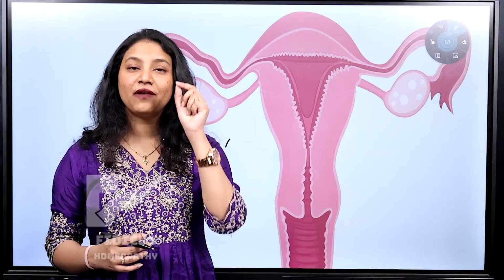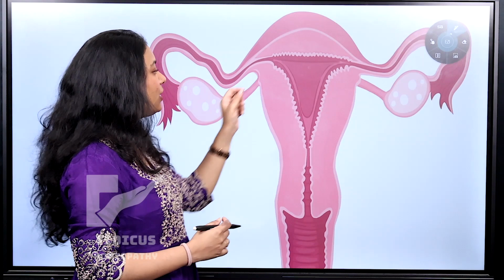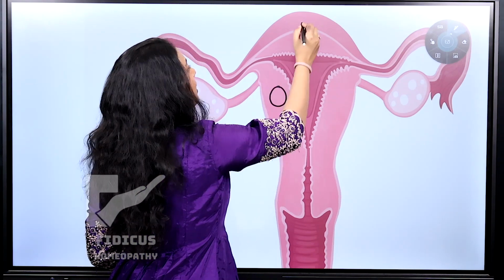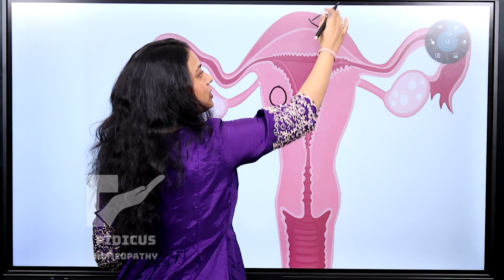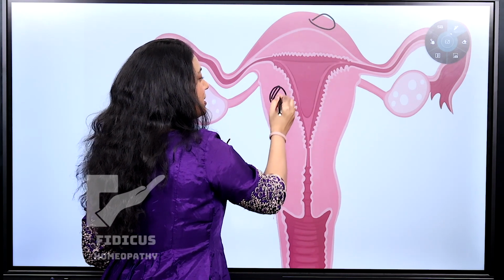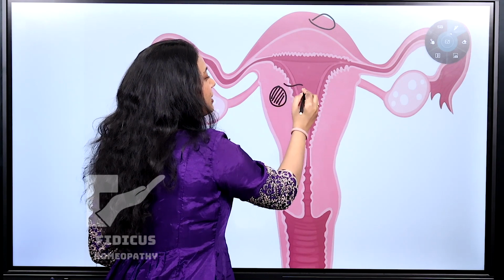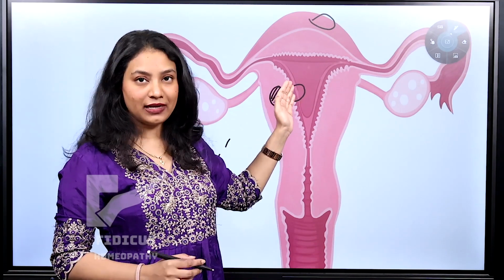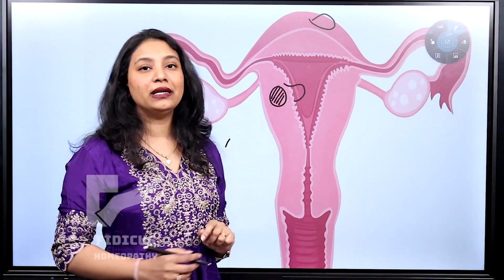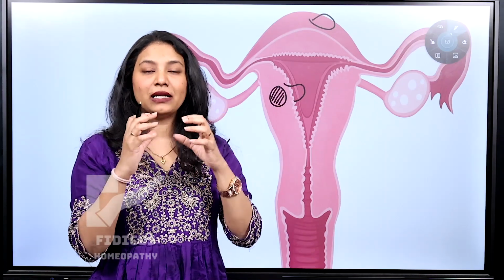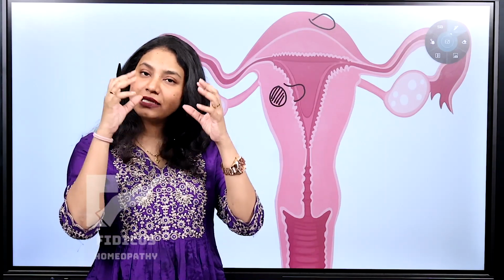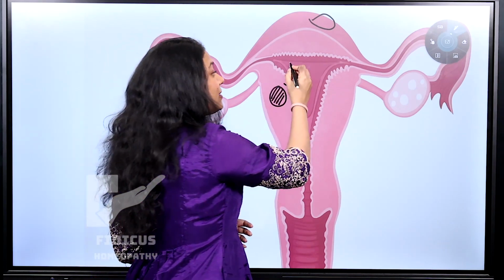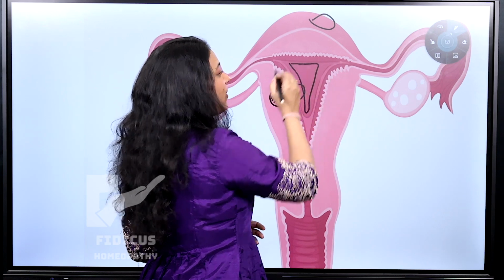So as I told you, fibroids can cause endometrial hyperplasia. Fibroids are growths inside. It can be subserosal in the outer lining, or it can be intramural inside the muscular layer, or it can be submucosal, which is growing inside the uterine cavity. So these fibroids have a tendency to increase the blood supply to the uterus. Whenever there is increase in blood supply to a certain part, obviously it will grow. So the endometrial thickness will be enlarged in fibroids.